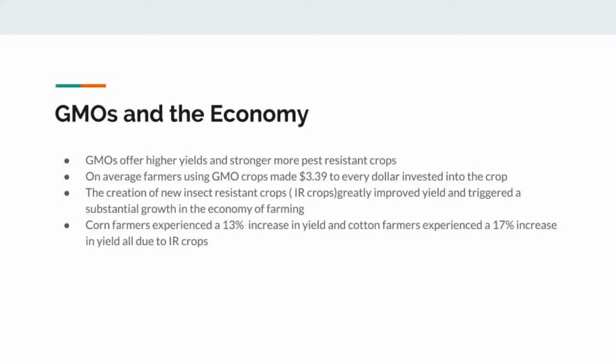GMOs in the economy. GMOs offer higher yields and stronger, more persistent crops. On average, farmers using GMO crops made $3.39 to every dollar invested into the crop. The creation of new insect-resistant crops, IR crops, greatly improved yield and triggered a substantial growth in the economy of farming. Corn farmers experienced a 13% increase in yield, and cotton farmers experienced a 17% increase in yield, all due to insect-resistant crops.